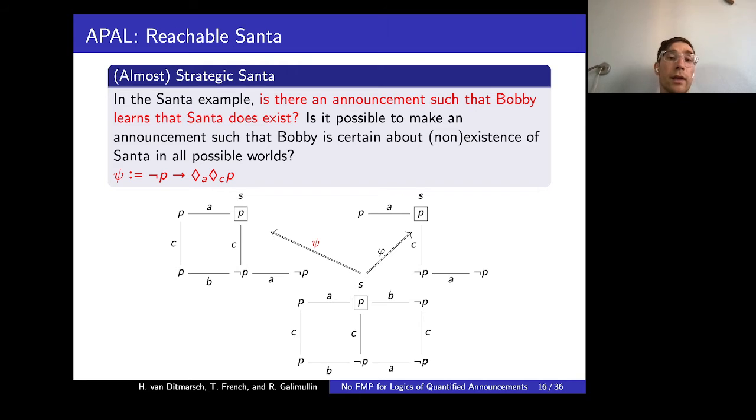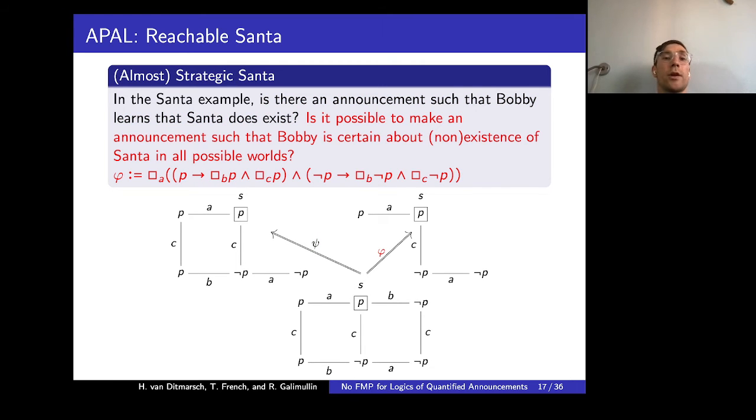Now we can check that indeed in the updated model in state S, Bobby knows that Santa does exist. Another possible question to ask is: is it possible to make an announcement such that Bobby is certain about the existence or non-existence of Santa in all possible worlds?